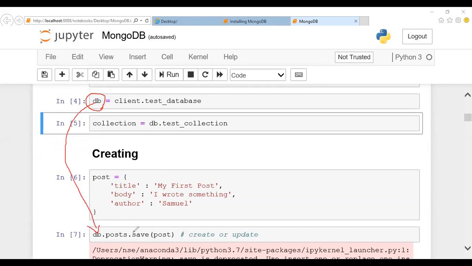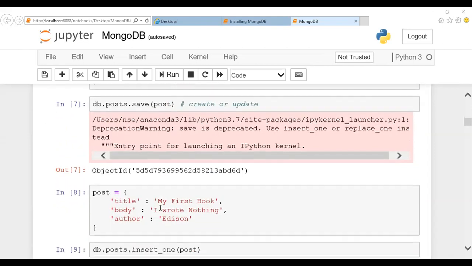So db.post.save of post: this post I'm going to save. Where? In this particular db. db represents your database, and a database has a table called a collection. Inside this collection, we have a test collection. Inside this table, the data will be stored. It will be stored as a document type. It will not be stored in a structured type.